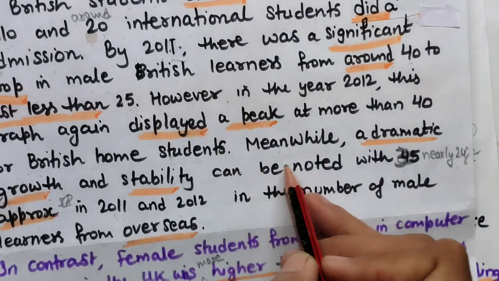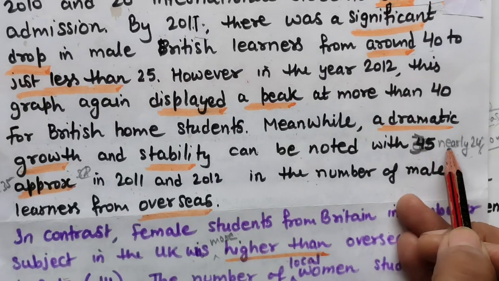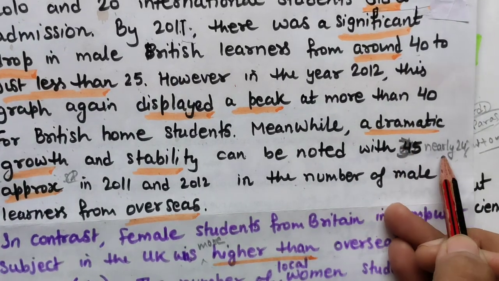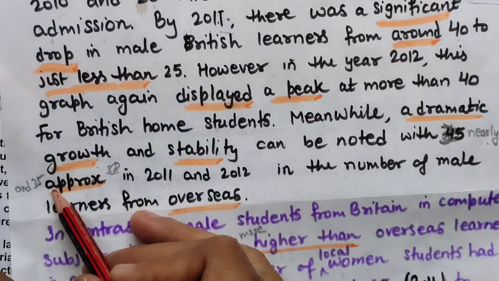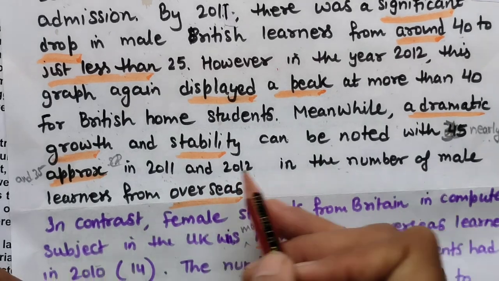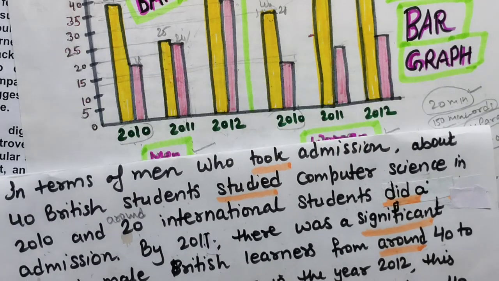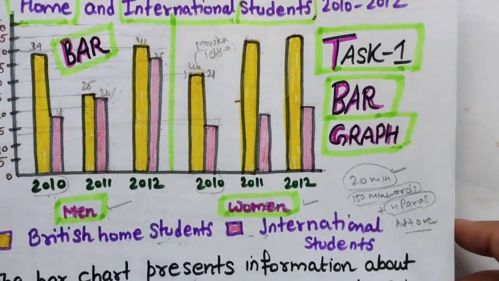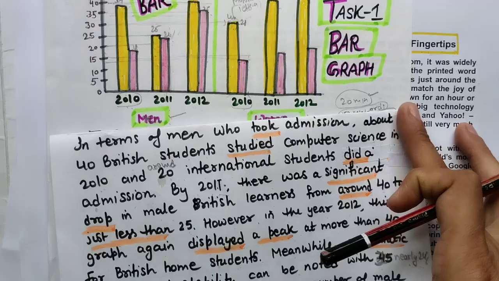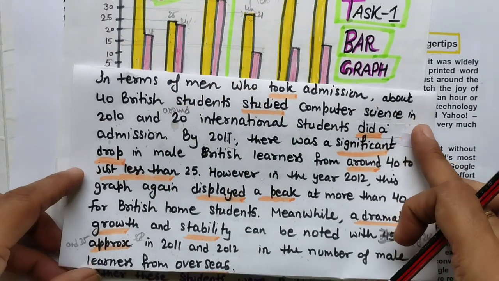Okay, so how I have explained it, I will just show it to you. So we have done this paragraph.